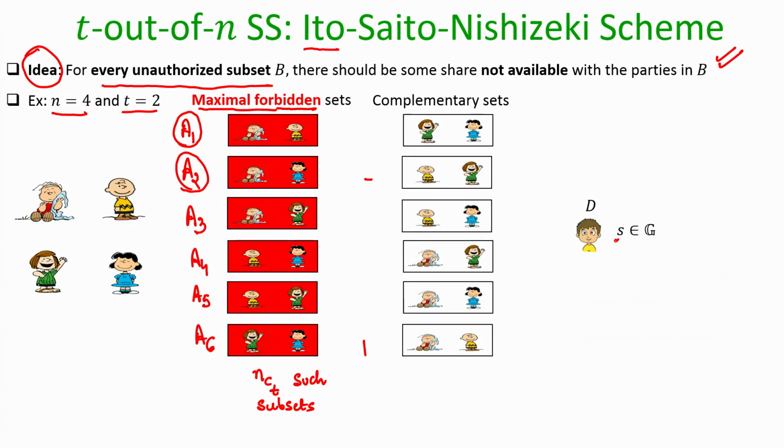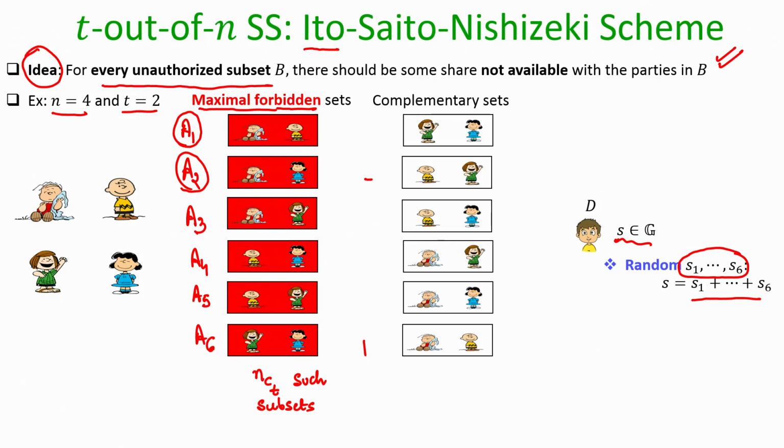So, the dealer has a group element which it wants to share. It now creates an instance of additive secret sharing in the following way. See how many forbidden subsets are here? There are 6 possible forbidden subsets. So, it randomly picks 6 group elements S1 to S6, subject to the condition that their sum is its secret S.